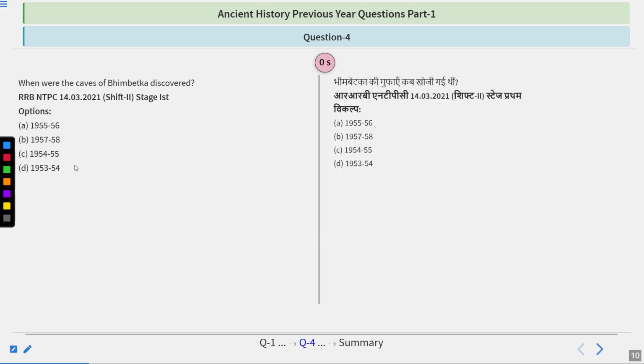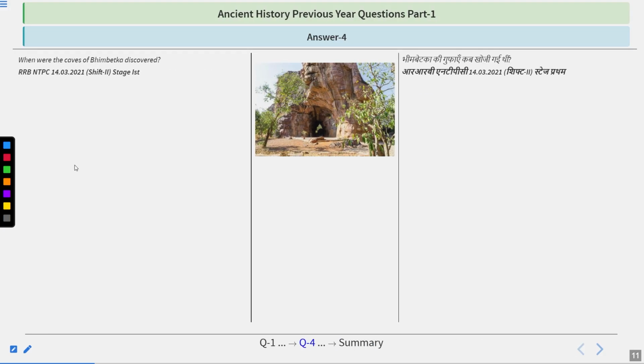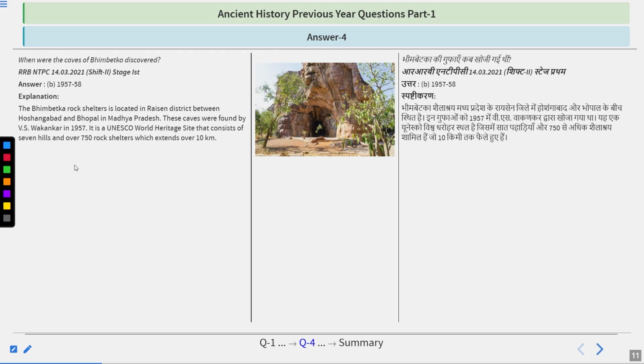Okay, so now let's discuss what is the answer. The answer of this question is 1957-58. In the last question, we talked about this one. So again, the Bhimbetka rock shelters are located in Raisen district. Remember, Raisen district is in Madhya Pradesh, between Hoshangabad and Bhopal.